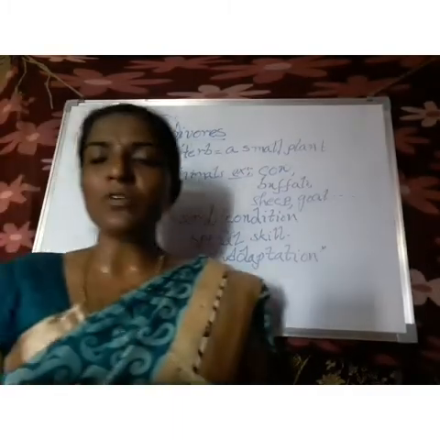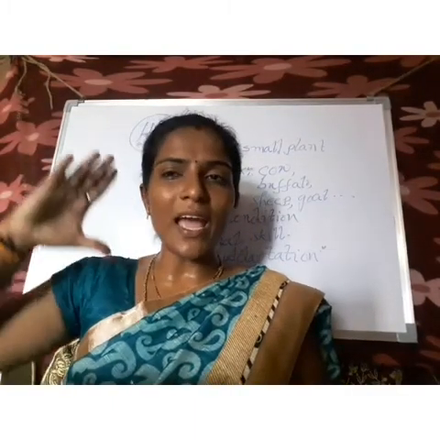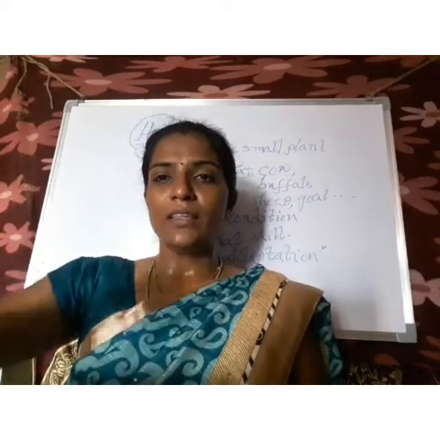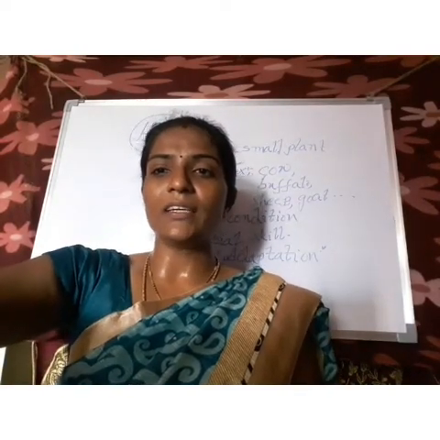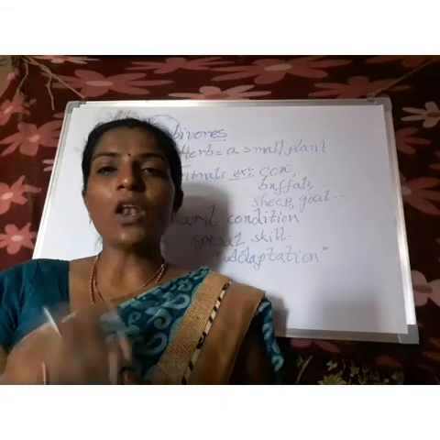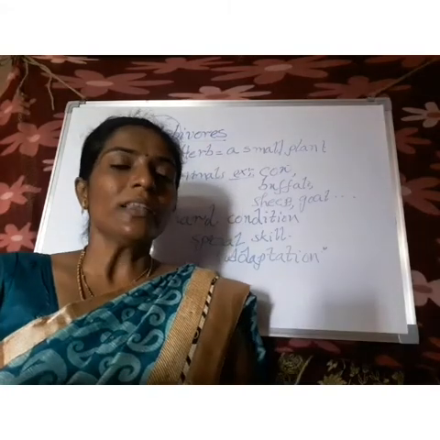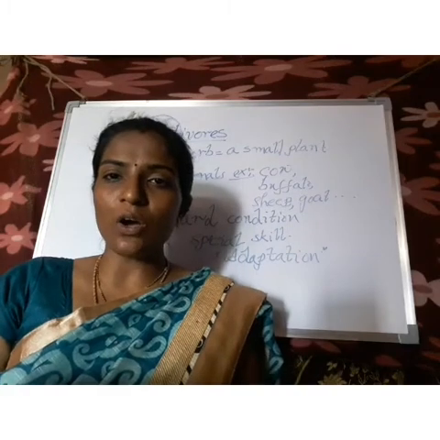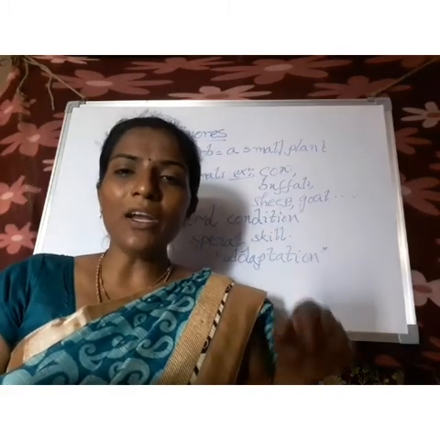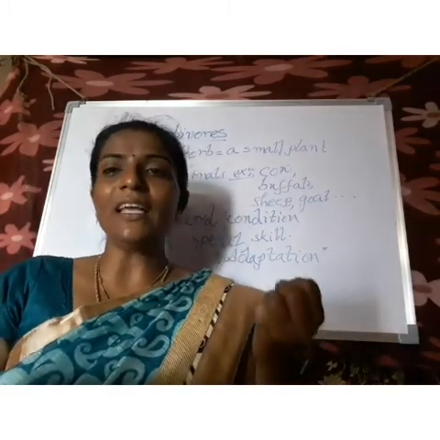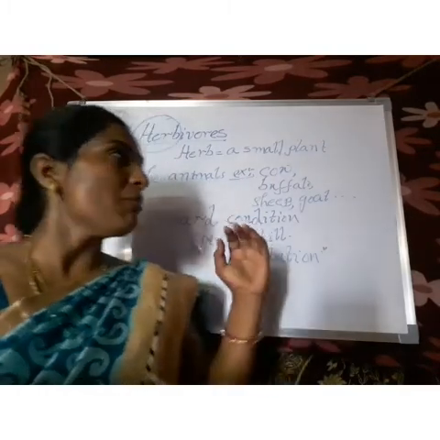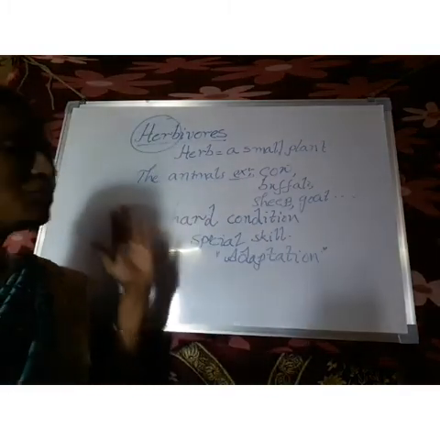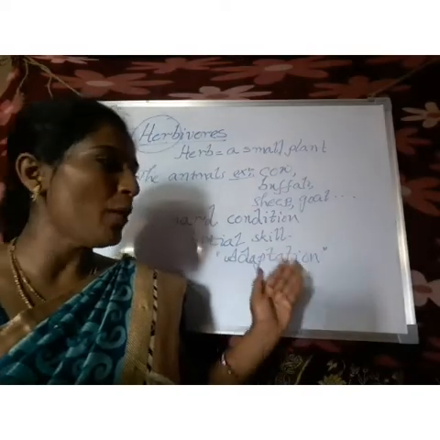For example, the giraffe has a long neck, and this long neck helps it reach the leaves when it is eating. So that is the adaptation of the giraffe. And the deer and cow can bend down their heads and easily eat the grass. So some herbivores have a special skill that we call adaptation.